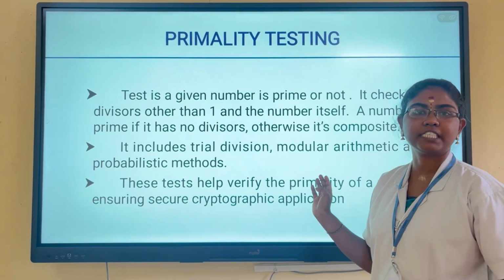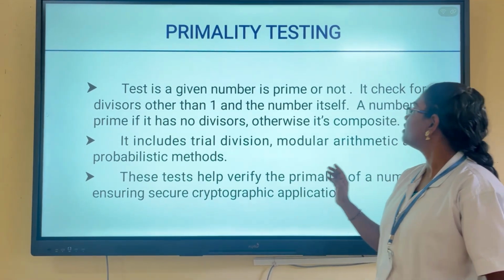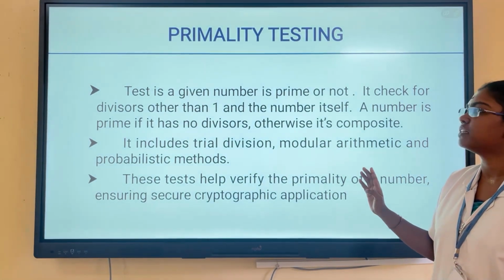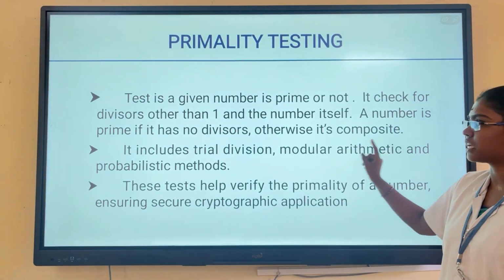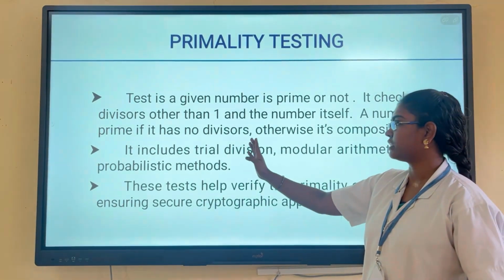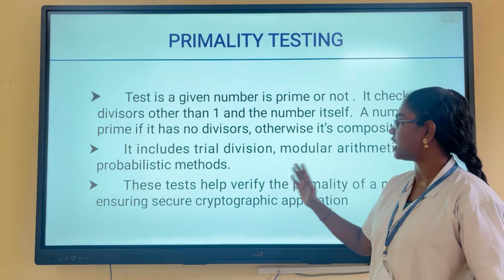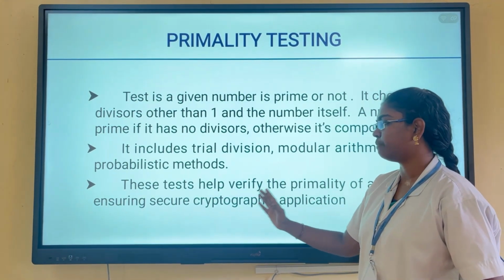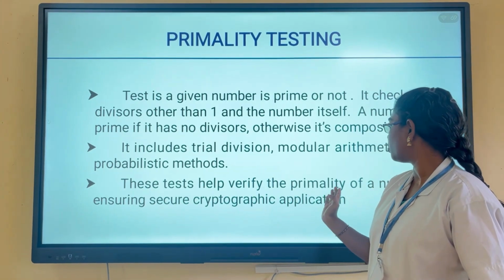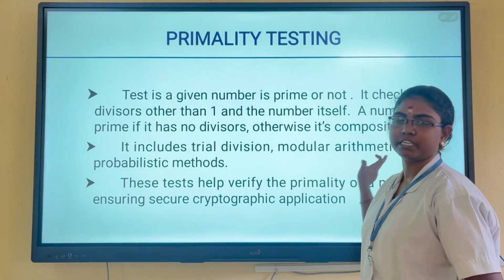The next one, primality testing. Primality testing determines whether a number is a prime number. The first step is to check for divisors other than one and the number itself. If there is no division, the number is prime. Otherwise, it is not. It includes trial division and modular arithmetic or probabilistic methods. The test helps verify the primality of the number, ensuring secure cryptographic applications.